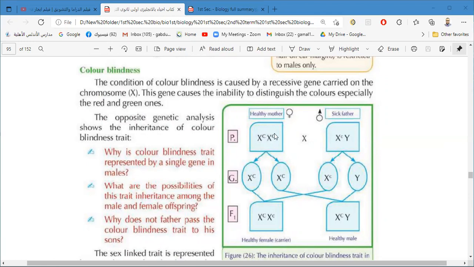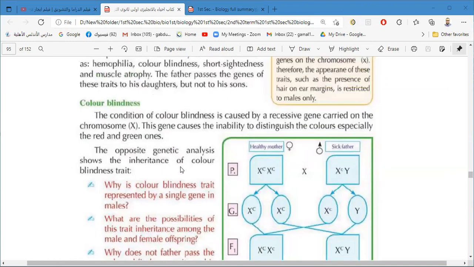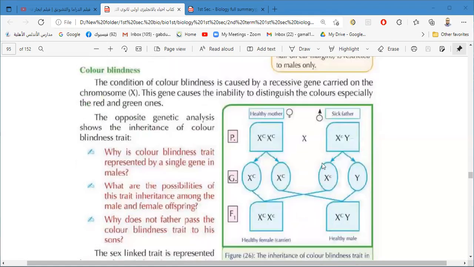And the gene of the color blindness is a recessive gene. So if the female has 2 recessive genes, she will be suffering from color blindness. But in the male, only one recessive gene can cause the color blindness.